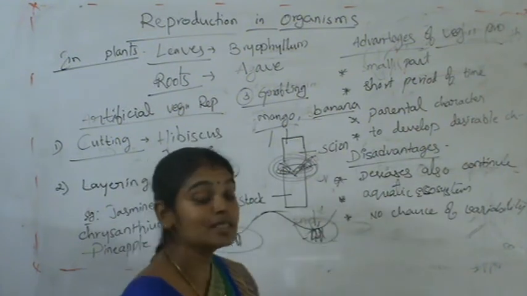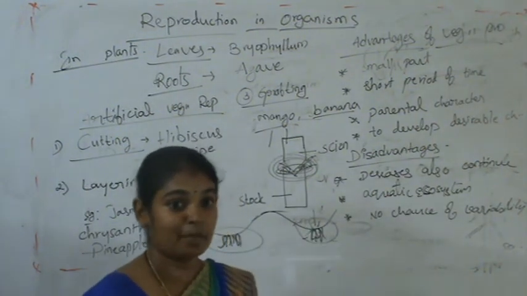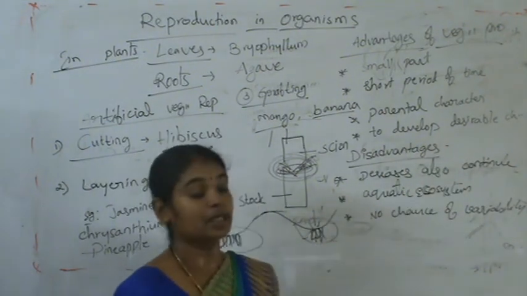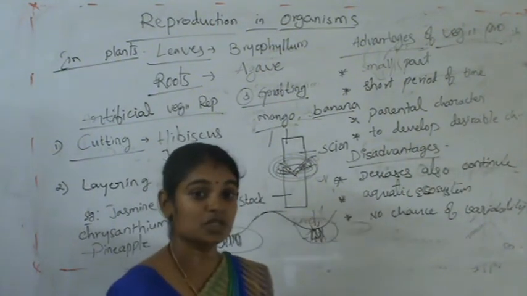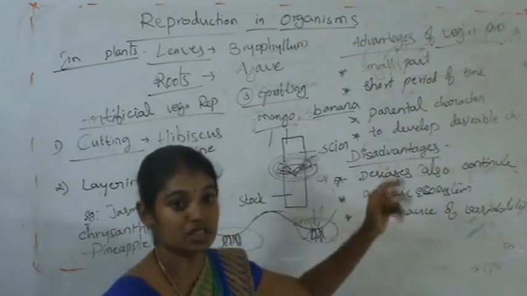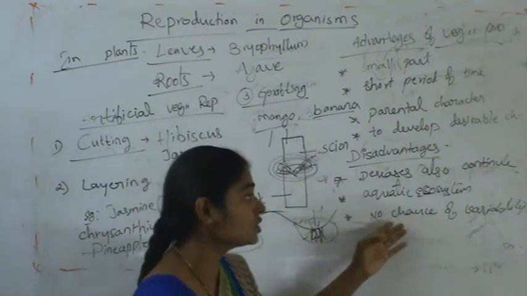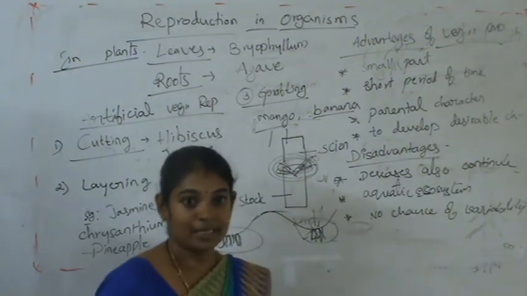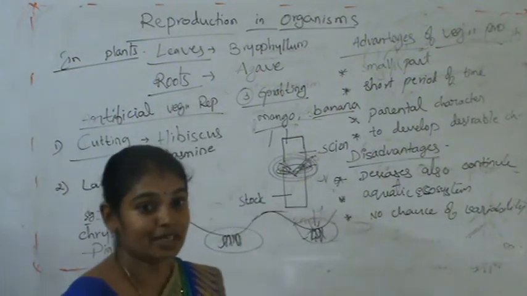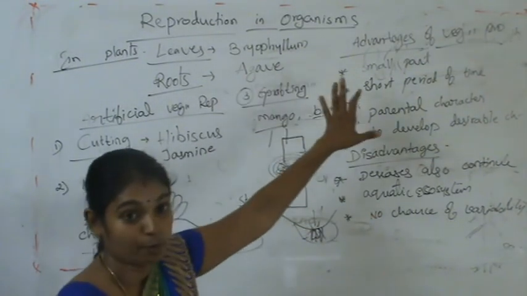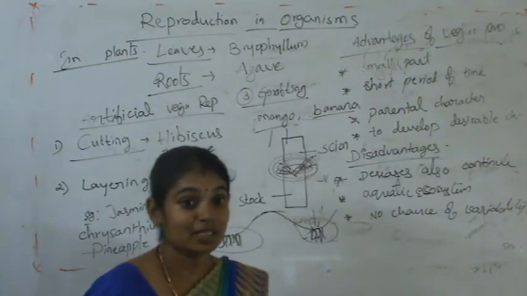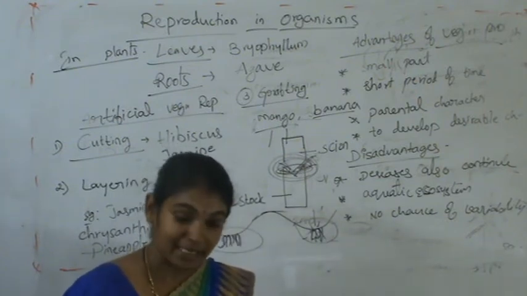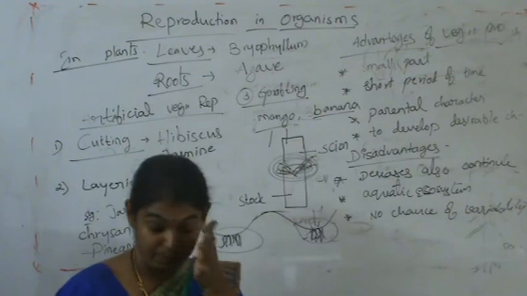Disadvantages: whatever diseases the parents contain, the same diseases continue in the offspring, aquatic ecosystems are mainly affected, and there is no chance of variability. So these are the different types of vegetative propagation. And now we will discuss a small topic regarding vegetative reproduction, that is tissue culture.